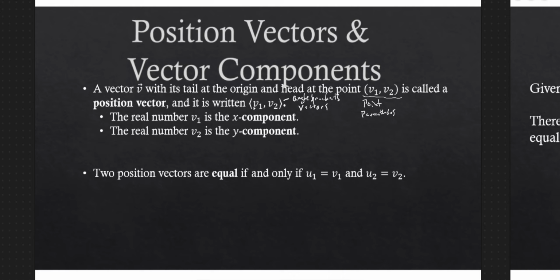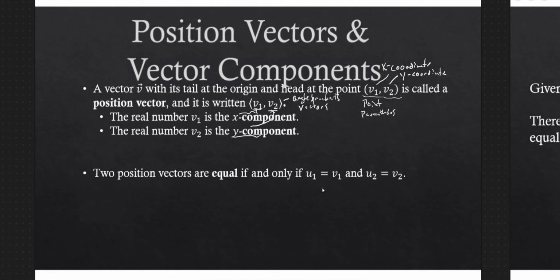When we're talking about a point, these are the coordinates: the x coordinate and the y coordinate of the point. When we're talking about a vector, we're talking about the components. This is the x component, and v2 is the y component. Components compared to coordinates, points compared to vectors.